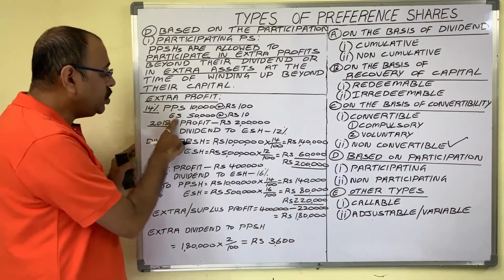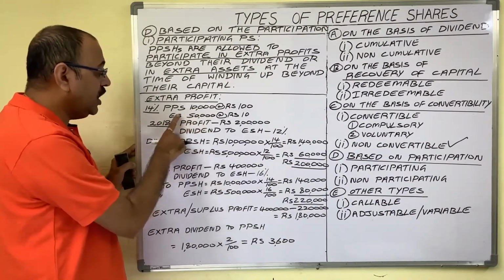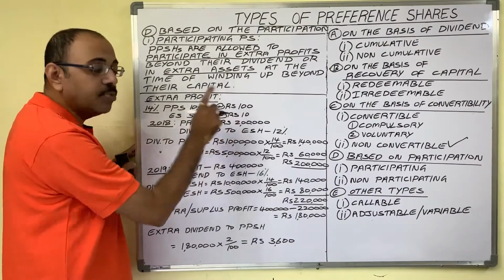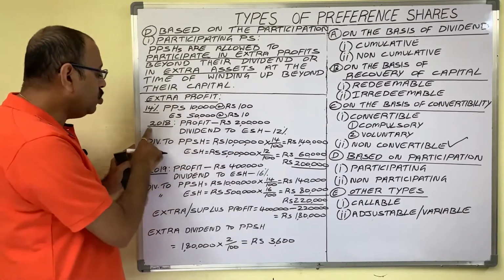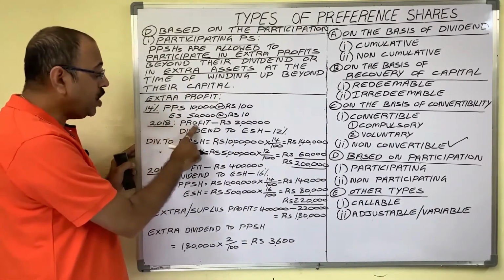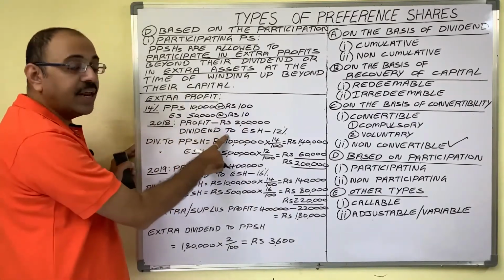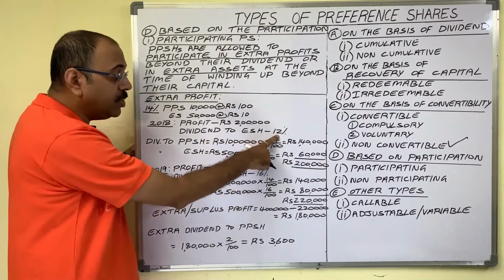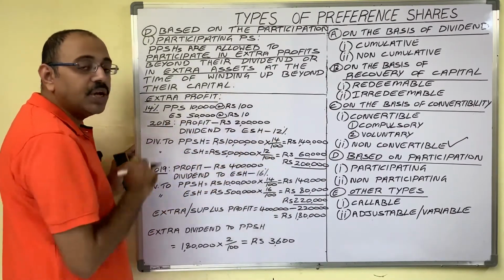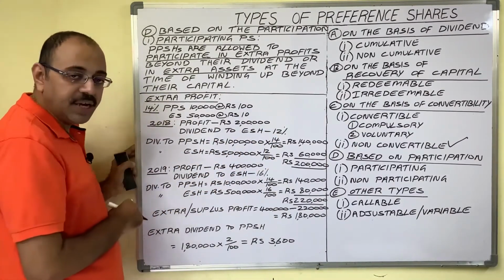And the company issued 50,000 equity shares at the rate of 10 rupees each. Then in 2018, the company got a profit of 2 lakh rupees. The board of directors declared a 12% dividend to equity shareholders for 2018.